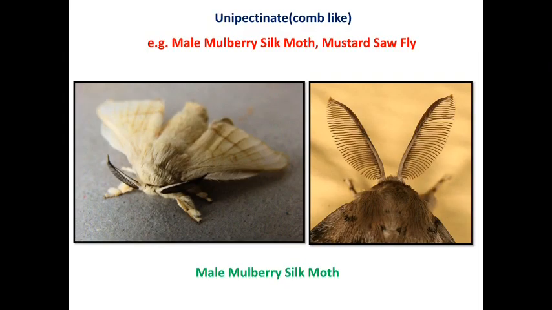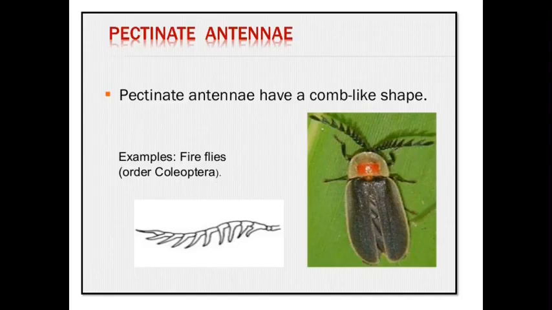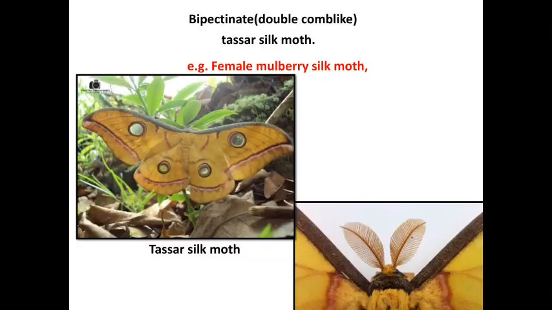Then there is the unipectinate antenna, found in the male mulberry silk moth and the mustard sawfly. There is a comb-like structure found on one side of their antenna. That antenna is called the unipectinate antenna. This antenna is also found in fireflies, a coleopteran insect. The pectinate antenna has a comb-like shape on one side.